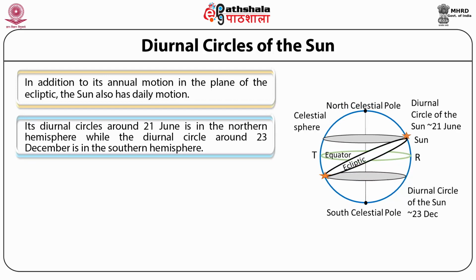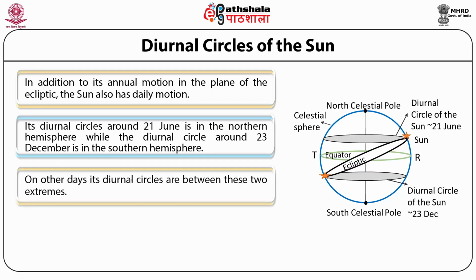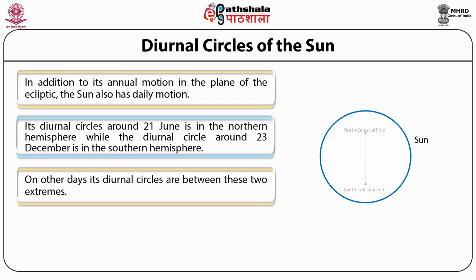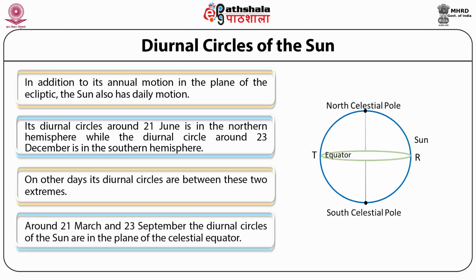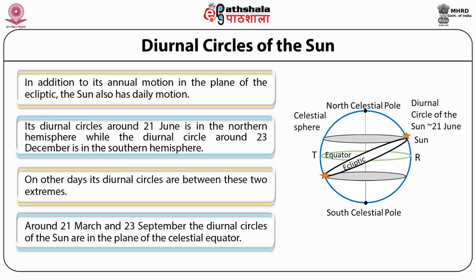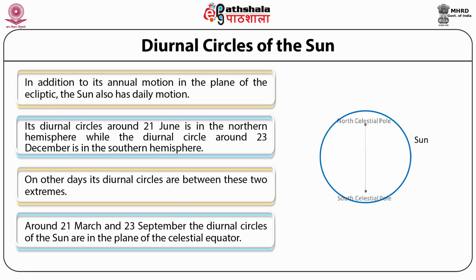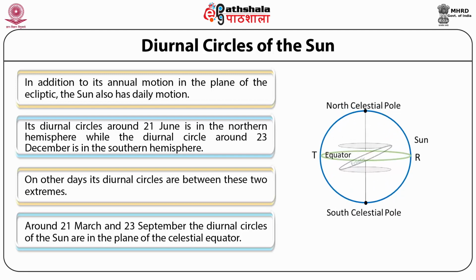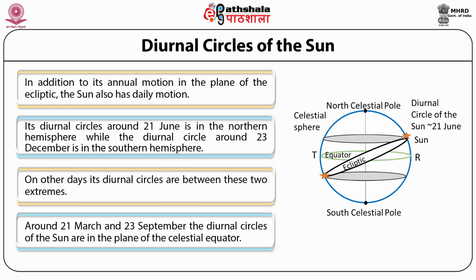Its diurnal circles around 21st of June is in the northern hemisphere, while the diurnal circles around 23rd of December is in the southern hemisphere. On the other days, its diurnal circles are between these two extremes. Around 21st March and 23rd September, the diurnal circles of the Sun are in the plane of the celestial equator. From 21st of June to 23rd of December, the diurnal circles of the Sun migrate southwards, while from 23rd of December to 21st of June, the diurnal circles drift towards north. The drift is along with the position of Sun on the ecliptic.